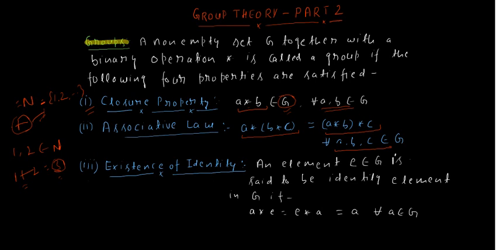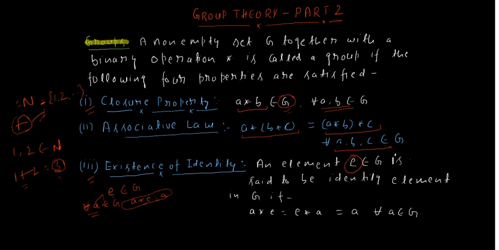The third and most important property is the existence of identity. The identity element will be denoted by E. We define identity as follows: an element E belonging to G is said to be the identity element of G if, for all A belonging to G, that is, for each and every element A, there exists an E such that A star E equals A. If this property is satisfied, then E is said to be the identity element of the group.